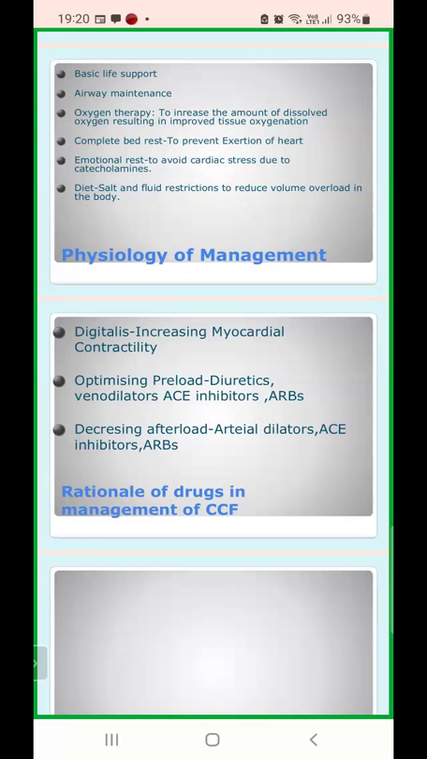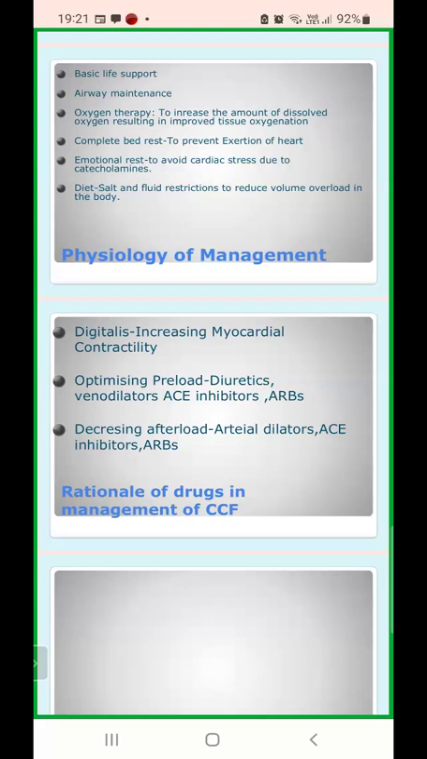And then we come to the role of the most important thing in medicine, that is the ACE inhibitors and ARBs. Now, what are ACE inhibitors and what are ARBs? They are required both for optimizing the preload as well as for decreasing the afterload. We are using the venodilators and arterial dilators, that is fine. We just want to reduce the pressure in these arteries and veins. But why are we using ACE inhibitors and ARBs? They are most vital for the drug management.